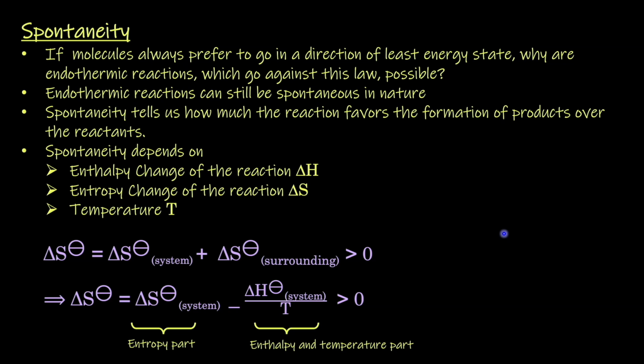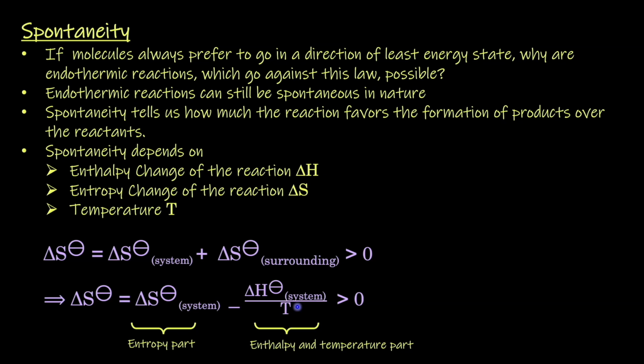Now you might have questioned, how are endothermic reactions possible since they produce energetically unstable products from energetically stable reactants? To answer that, firstly we need to see that this law always holds true. Next, we can write the change in entropy of the surroundings as the negative enthalpy change of the reaction divided by the Kelvin temperature of the reaction.